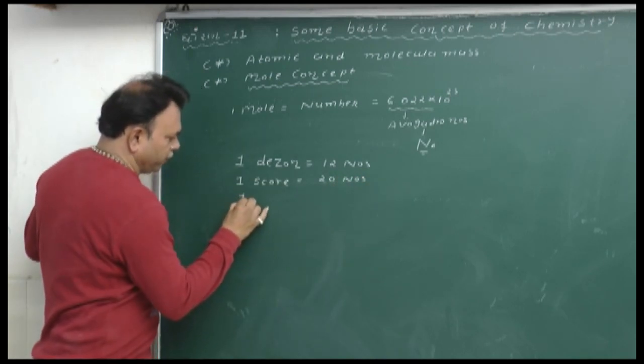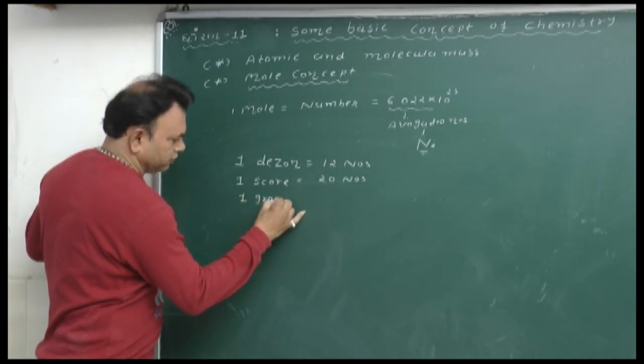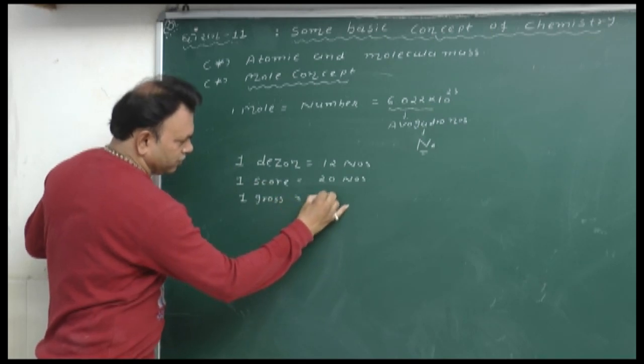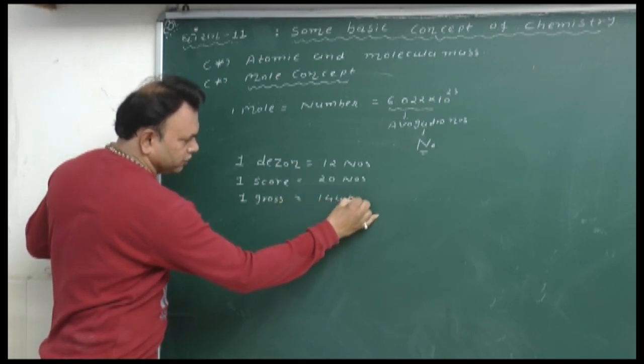Same as 1 gross is equal to 144 numbers.